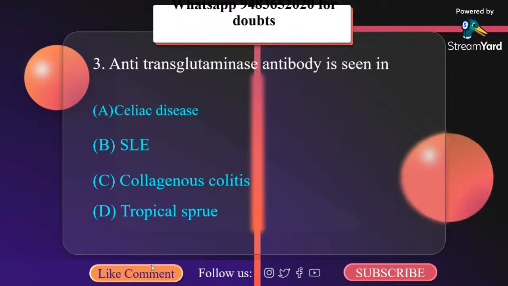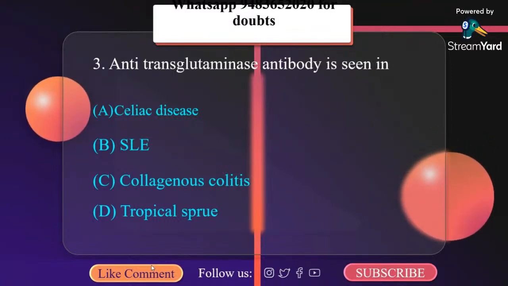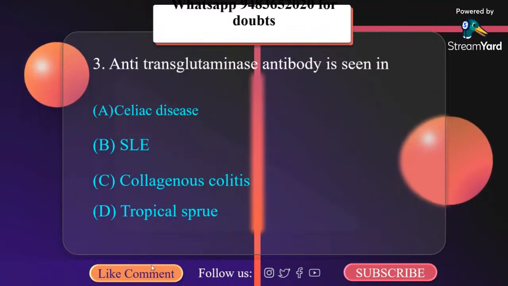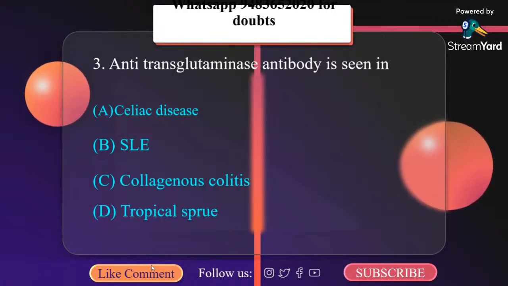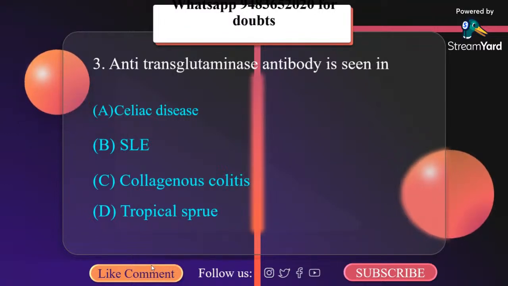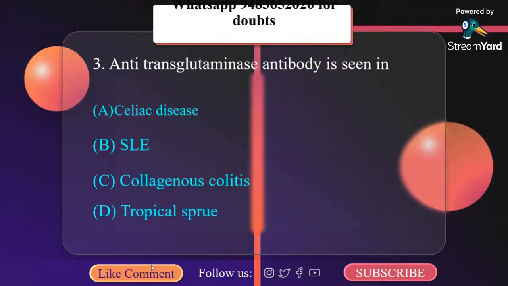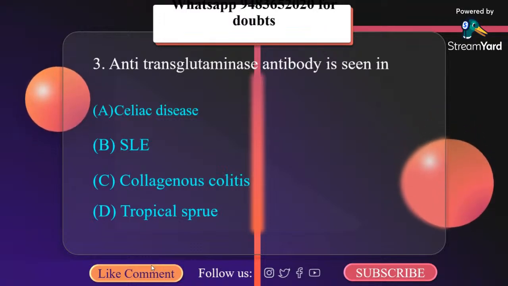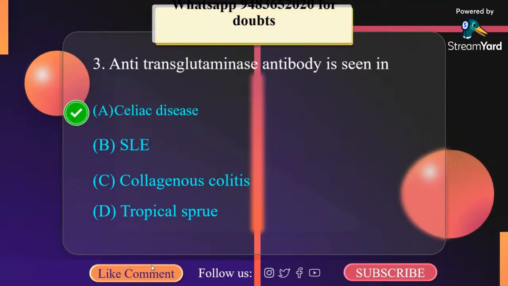The diagnosis can be made by testing for anti-gliadin, anti-endomysial, or transglutaminase antibodies, but may require endoscopic biopsy. You can give a trial of gluten-free diet, and if it resolves, it can be confirmatory. So it is celiac disease.